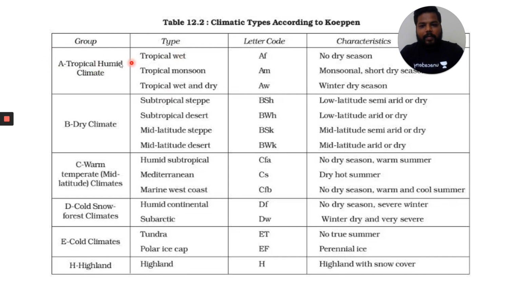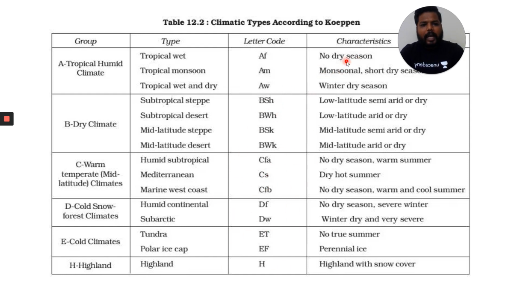All these climates are divided as A group of climates, and for tropical wet he has given it as A plus a small f, and for tropical monsoon it is A and small m, and tropical wet and dry A and W. These alphabetical codes are also not that important for you, especially for your GS standard. So try not to focus on these particular letter codes which are present here.